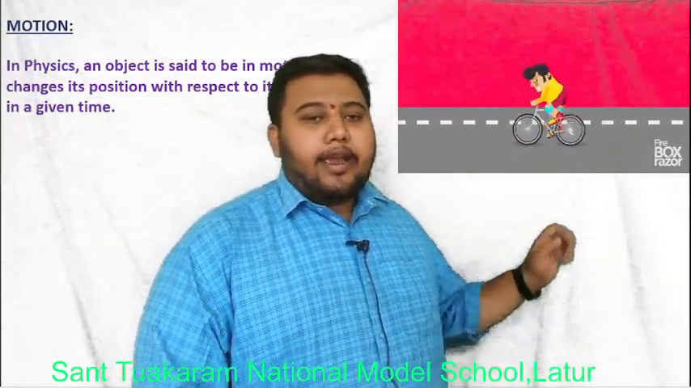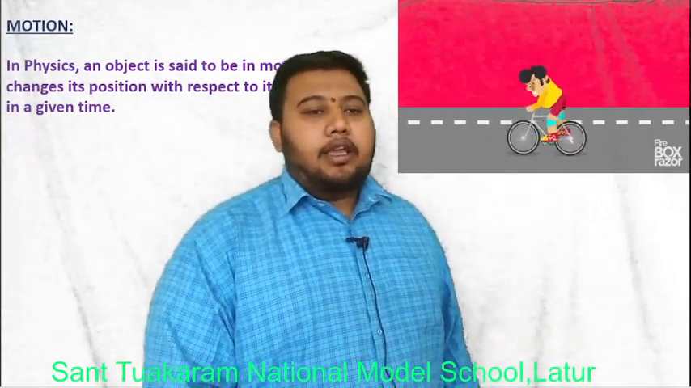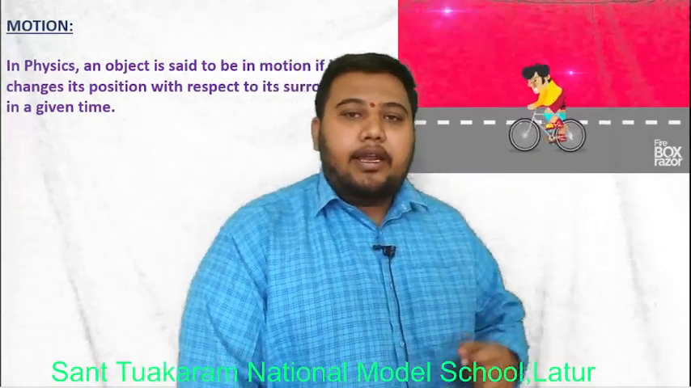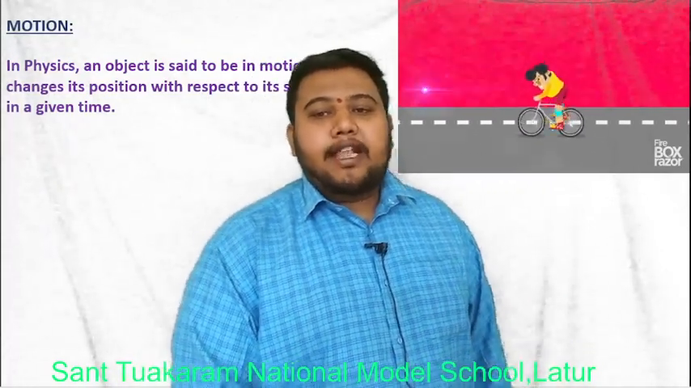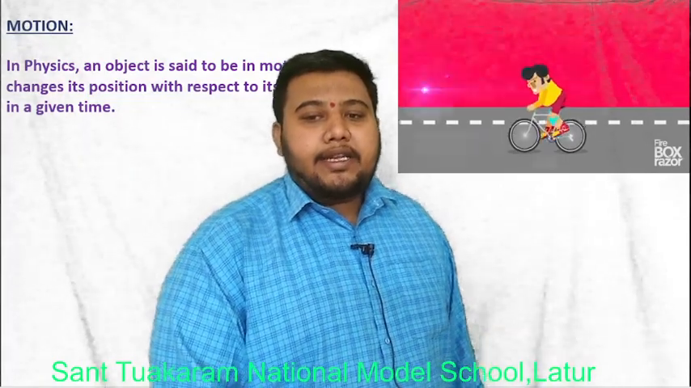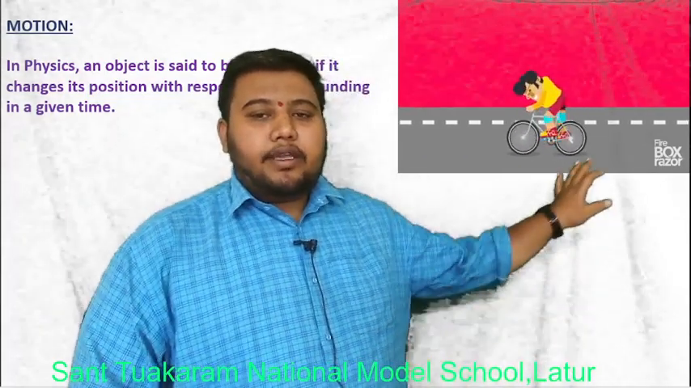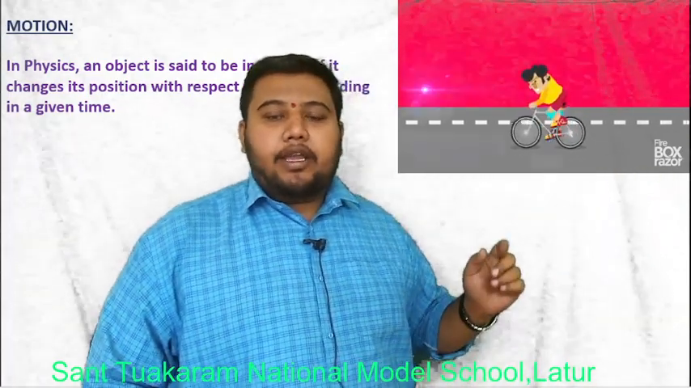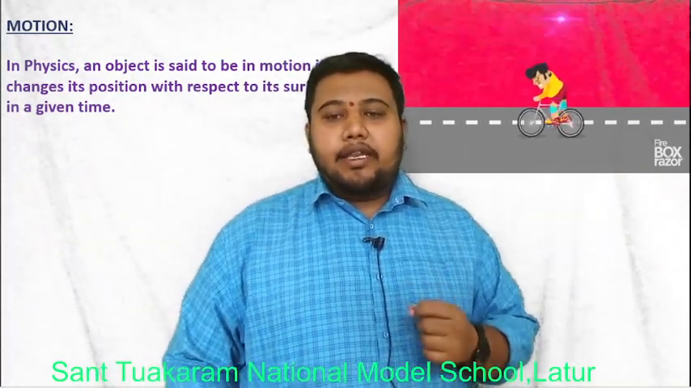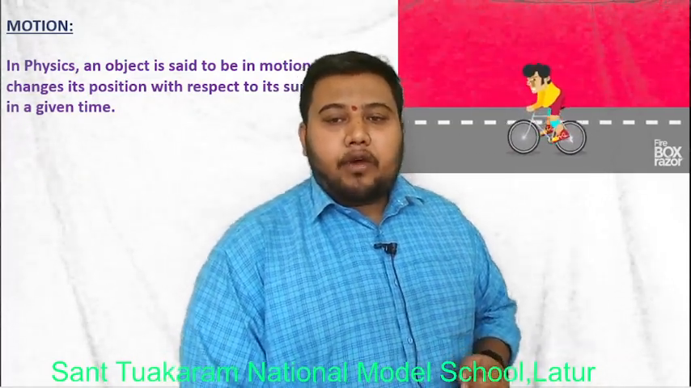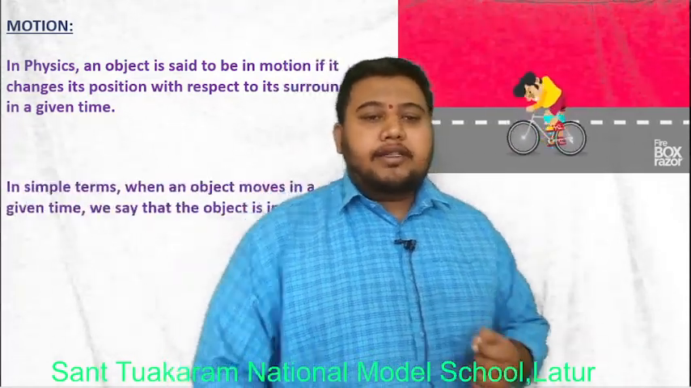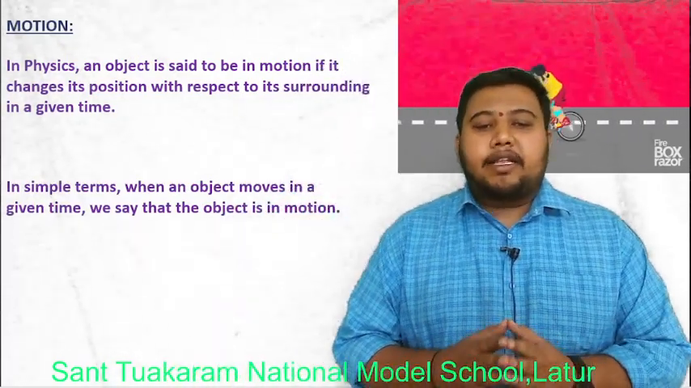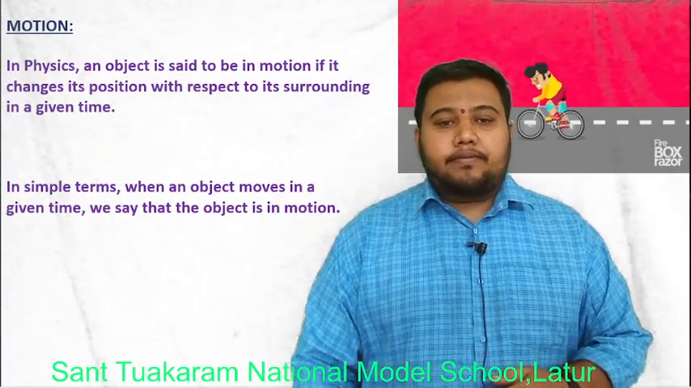See this picture. An object is said to be in motion if it changes its position with respect to its surrounding in a given interval of time. See, that boy is riding a bicycle. He is in motion with respect to his surrounding in a given interval of time. In simple words, we can say that if an object moves in a given time, that object is in motion.